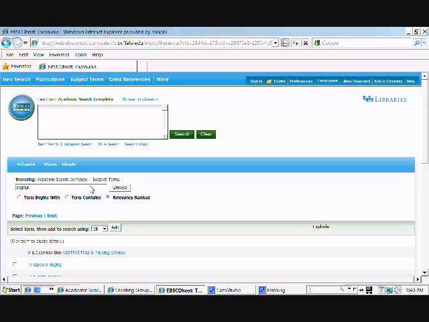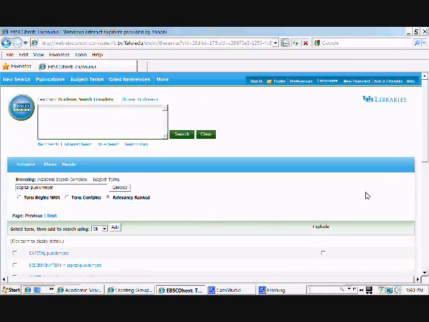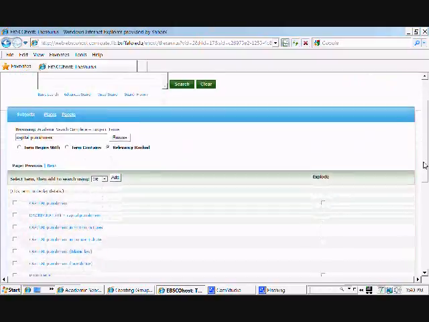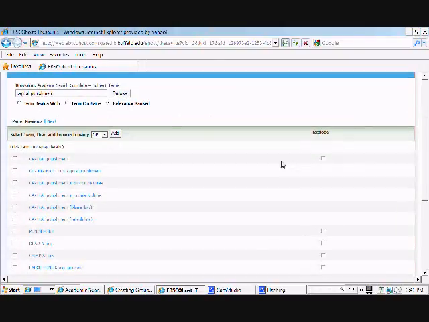What's related to capital punishment? Type in capital punishment in the browsing section under the blue bar there. Make sure to go for relevance ranked, not terms begin with. Relevance brings up anything having to do with capital punishment. It doesn't have to start the indexing term.